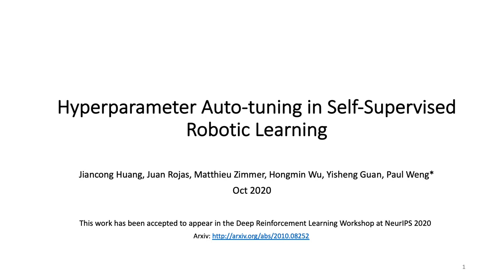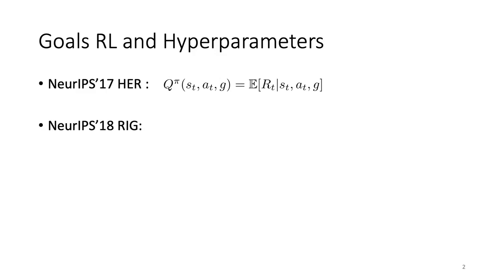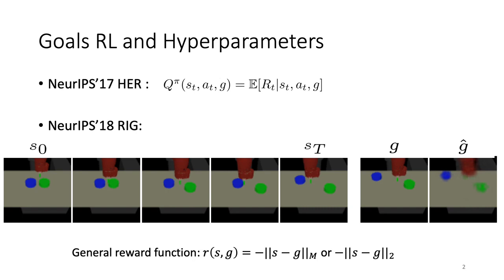Hyperparameter auto-tuning in self-supervised robotic learning. Goals reinforcement learning can achieve multi-goals. Recently, in reinforcement learning with image goals, an agent can learn different tasks in a self-supervised way, without a specified engineered reward function, with the help of visual observation and a VAE-based goal generator.